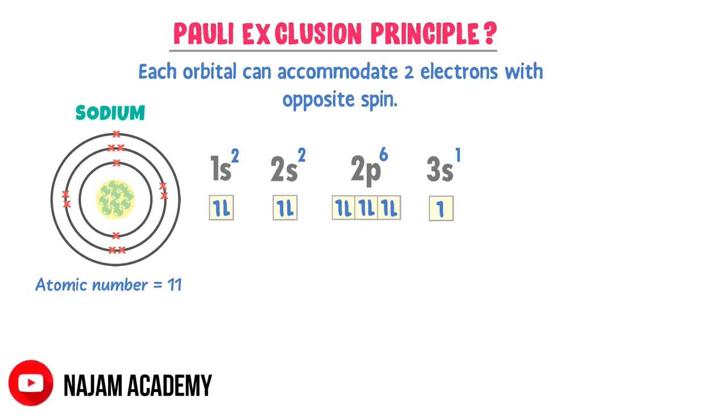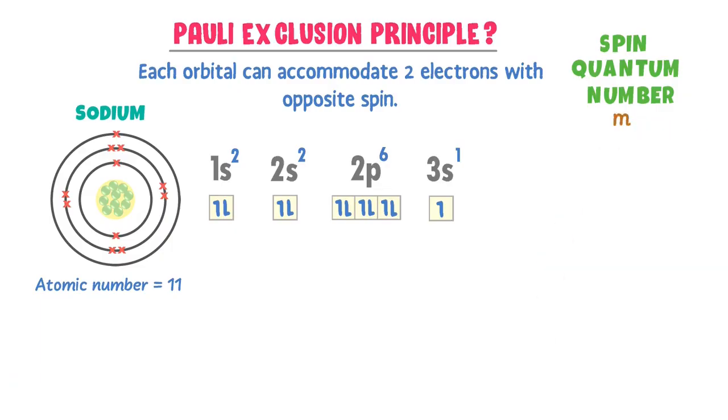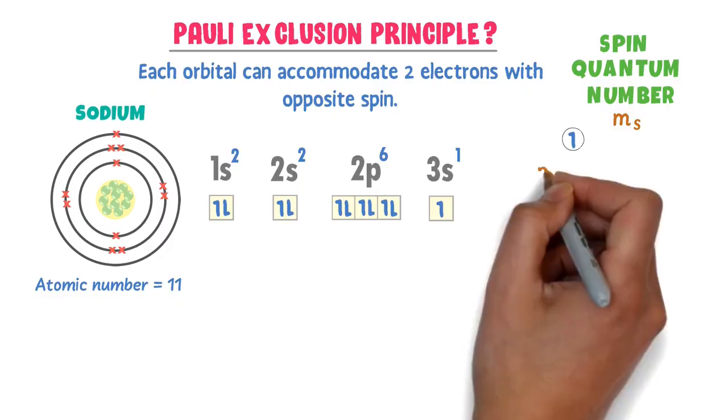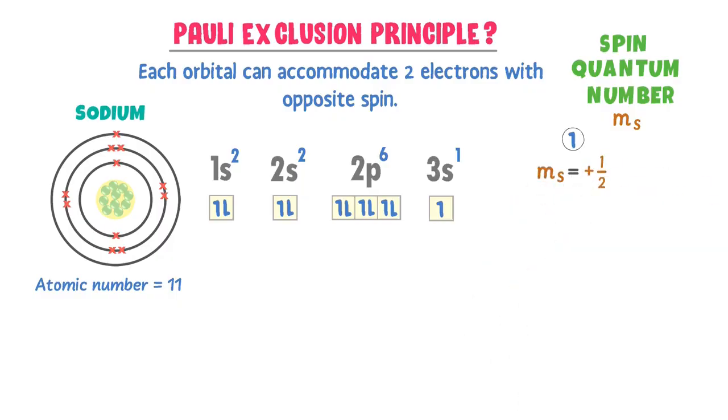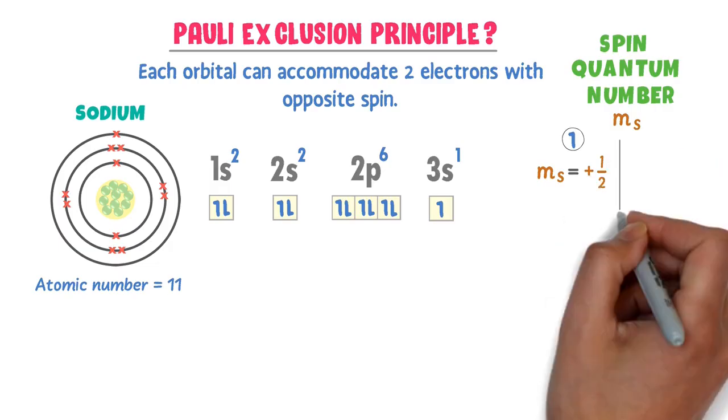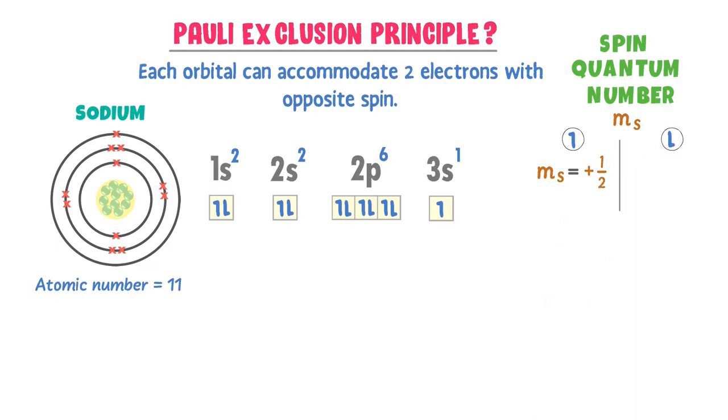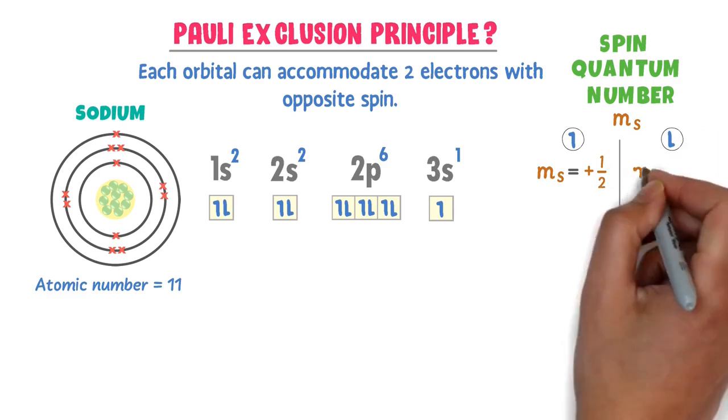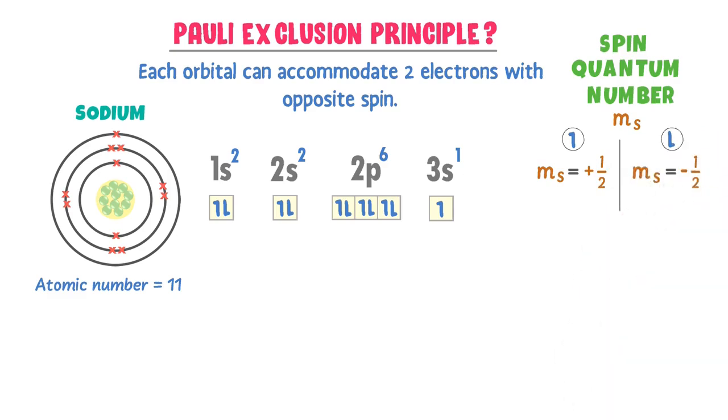Here, let me quickly revise the spin quantum number. Spin quantum number is denoted by ms. Remember that if an electron moves in upward direction, its spin quantum number ms is always equal to positive 1/2. If an electron moves in downward direction, its spin quantum number ms is always equal to negative 1/2.